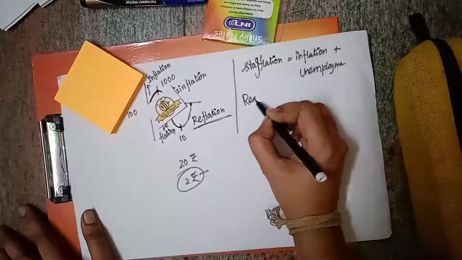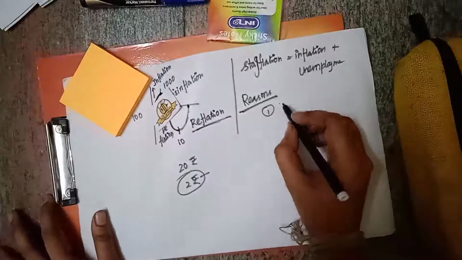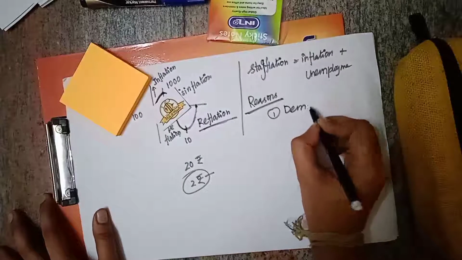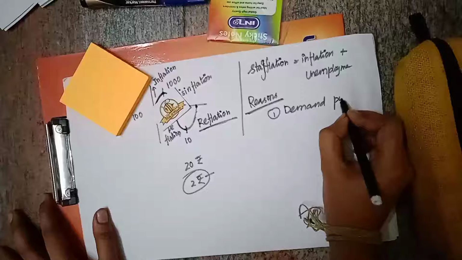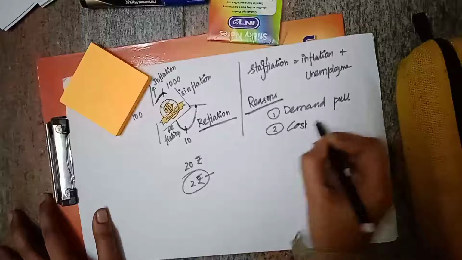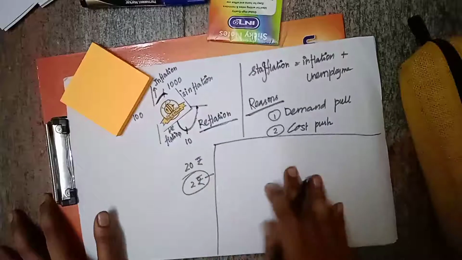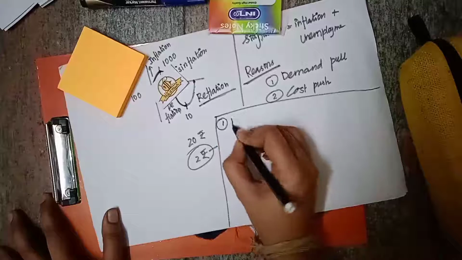What are the major reasons for inflation? So the major reasons for inflation are, one is demand pull inflation, another one is cost push inflation. So there are two reasons. One is demand pull, another one is cost push. So first let us discuss what is this demand pull inflation.